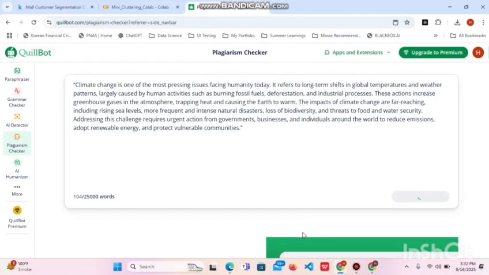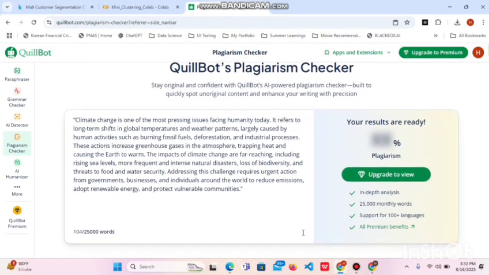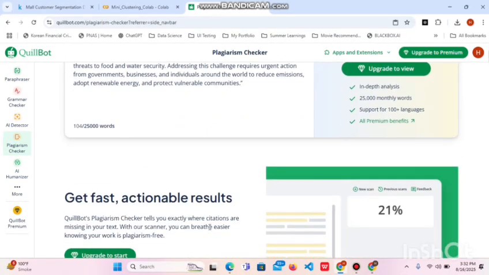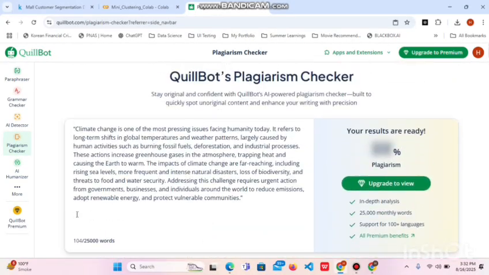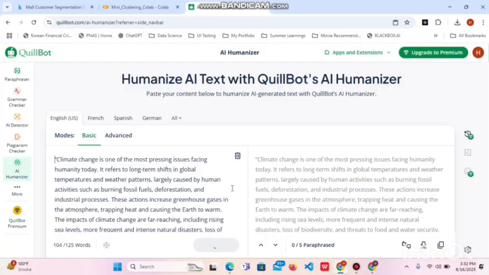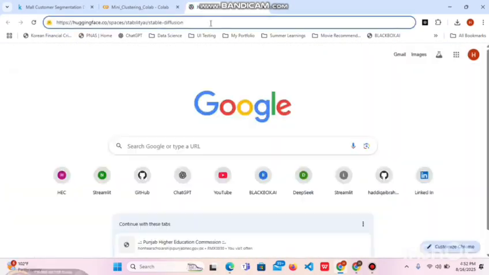AI humanizer. Finally, Quillbot even offers an AI humanizer. If you paste the AI generated text here, it rephrases it so it sounds more natural and human like, helping bypass AI detection systems. Now let's have some fun with our last AI tool, Stable Diffusion on Hugging Face.